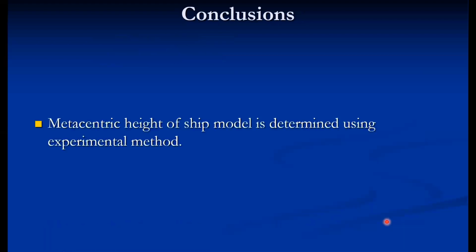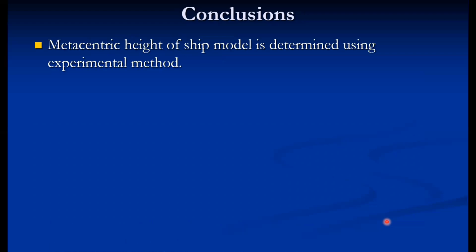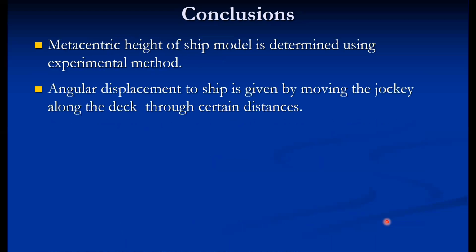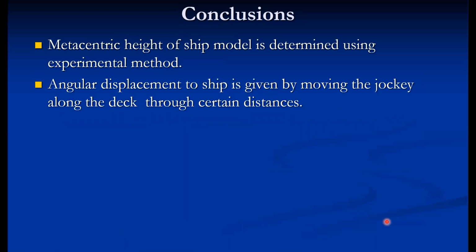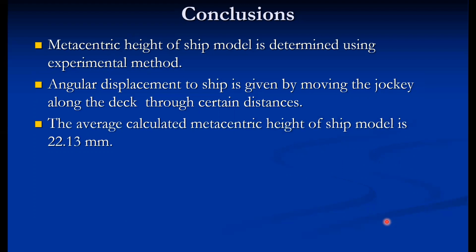At the end of this experiment, the conclusion is that the metacentric height of the ship model is determined using the experimental method. Angular displacement to the ship is given by moving the jockey along the deck through a certain distance. In order to displace the ship, the jockey is moved along the deck on either side, right hand side as well as left hand side, and the average is taken. So the average calculated metacentric height of this ship model is 22.13.